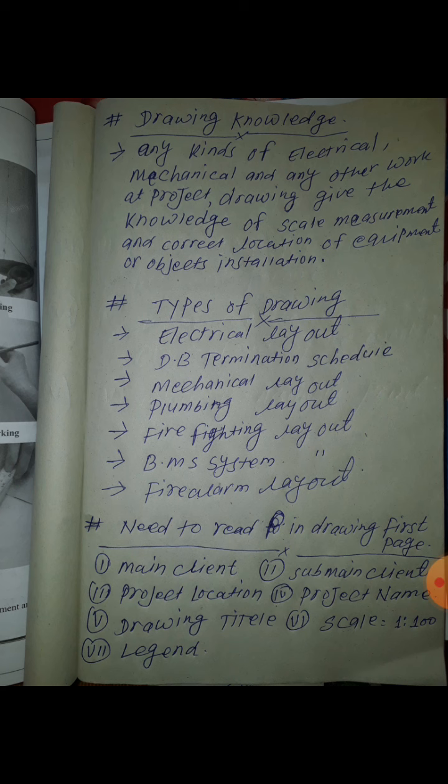Then the scale, the scale measurement is given outside. In most drawings the scale given is 1:100.